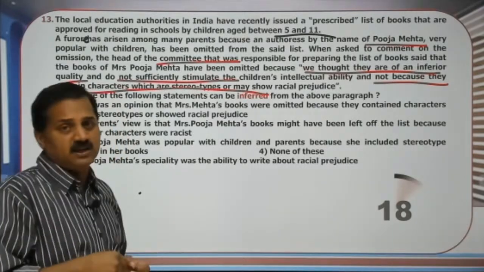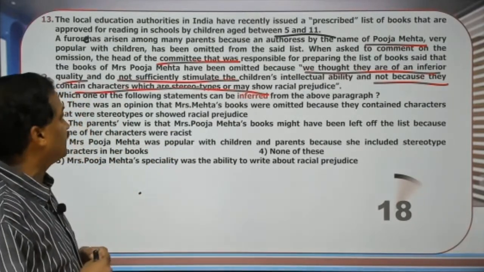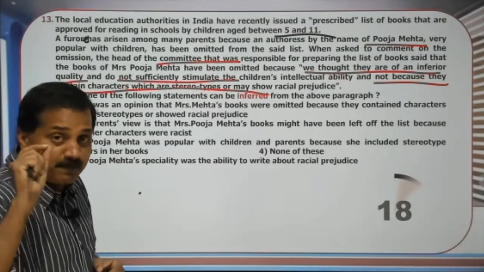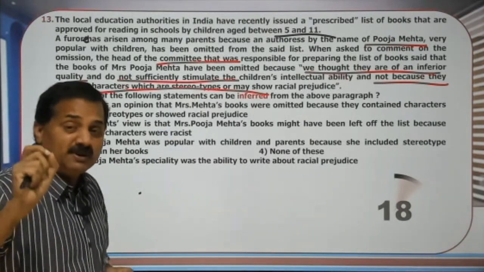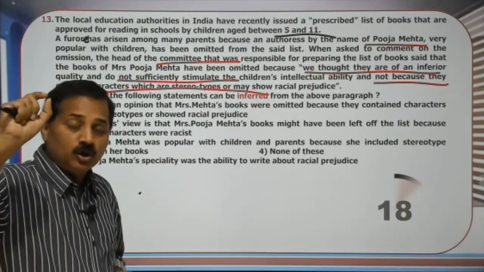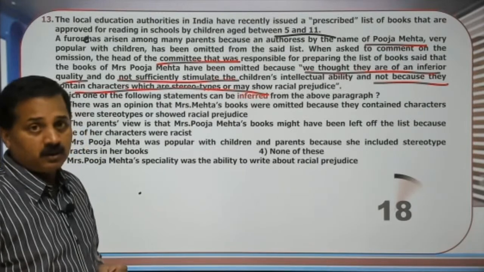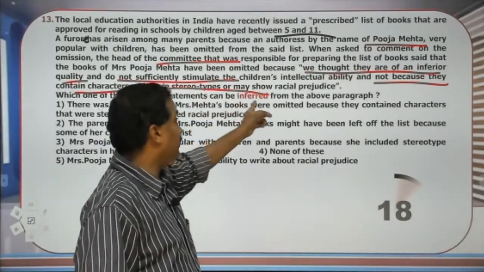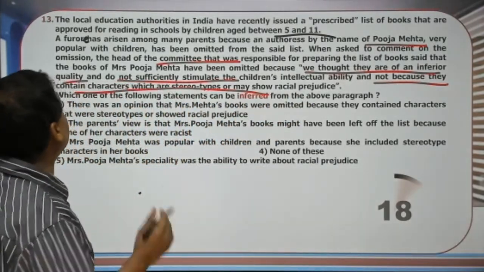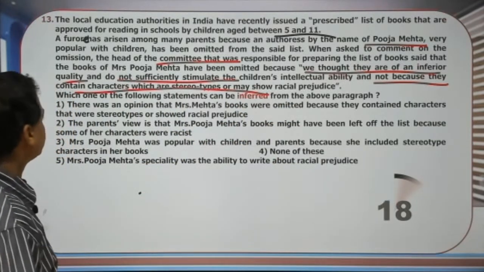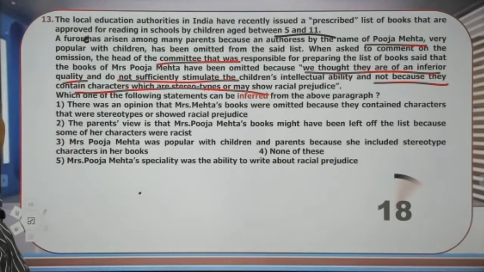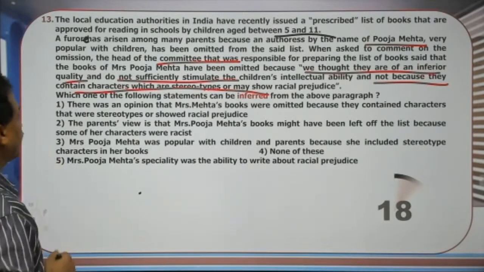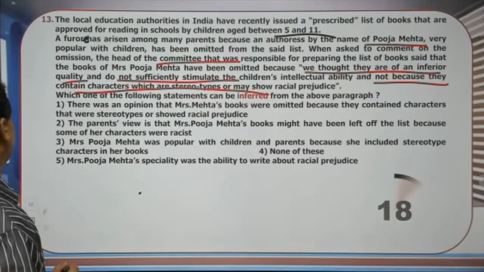If such a clarification is given, then what the committee keeps in mind is that there are people who believe that Pooja Mehta's books were excluded because they contain characters that are stereotypes and may show racial prejudice. So the inference is that there was an opinion that Pooja Mehta's books were omitted because they contain characters that were stereotyped or showed racial prejudice.